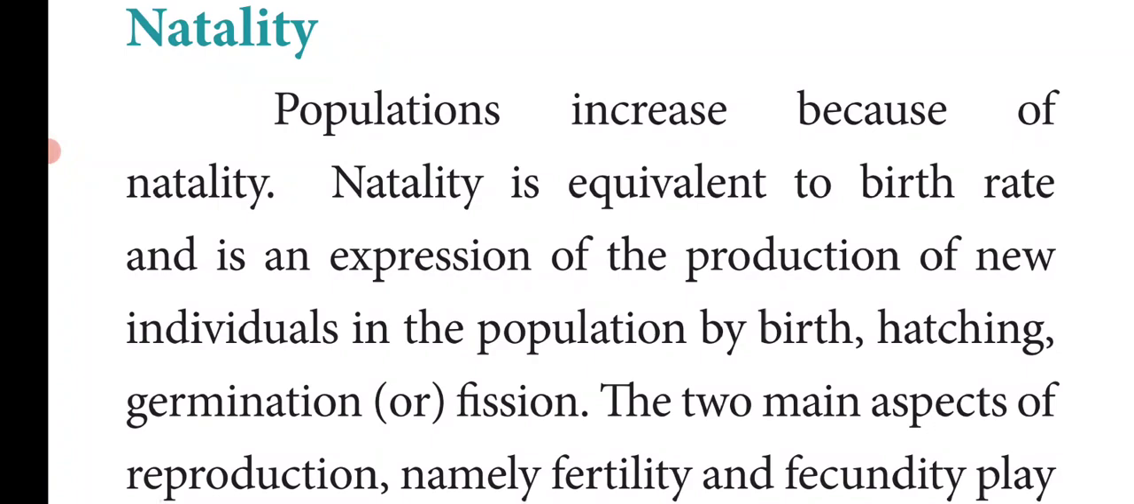So there are different methods of reproduction, isn't it? Hatching, germination, fission. According to that particular organism, the type of reproduction differs. So natality is equivalent to birth rate, and it is the production of new individuals in a population. The new individuals arrive in a population by different methods such as hatching, germination or fission. The two main aspects of reproduction, namely fertility and fecundity, play a significant role in a population.